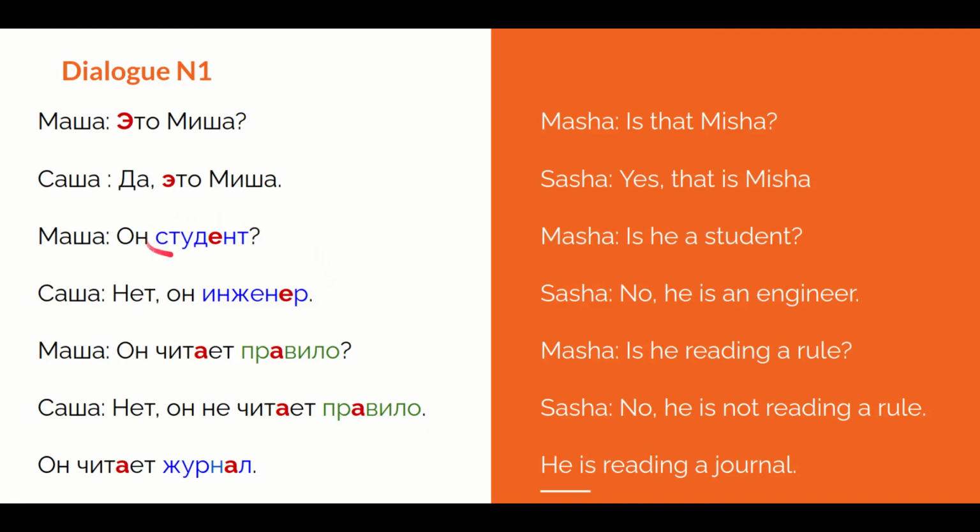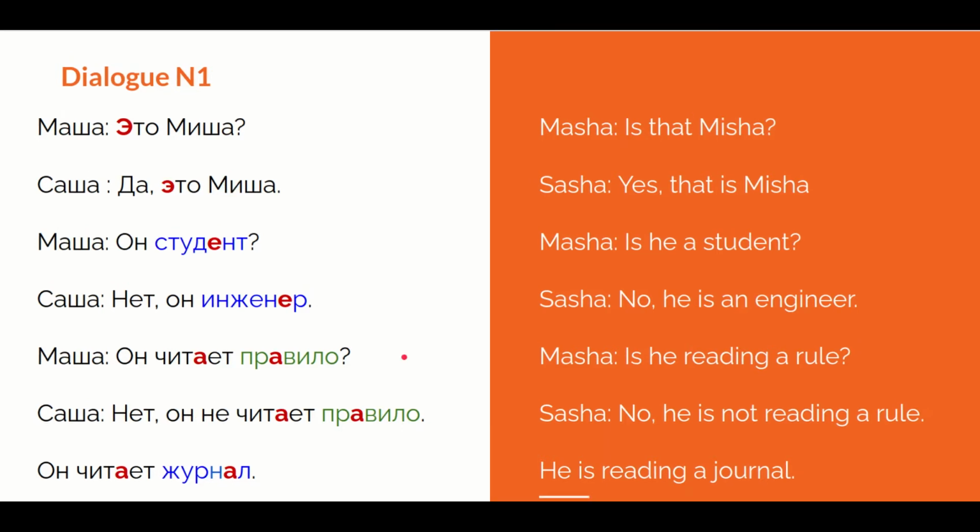Actually, both of them, as you can see, they're professions in a way, student and an engineer. And the thing is that when we are coming to the profession, some of the nouns, they can be of the same form for masculine and feminine versions, and some of them they change their ending when we're speaking about the females doing the same job. So one of the examples, which is manager, has the same male and female forms.